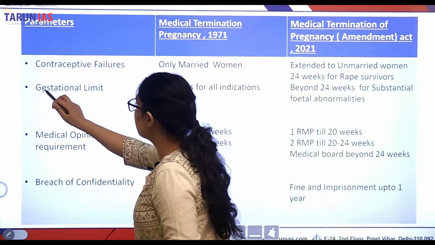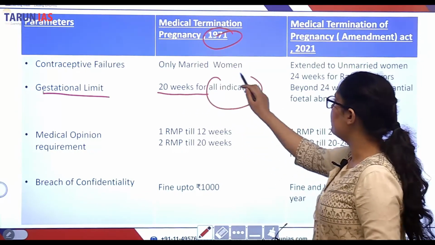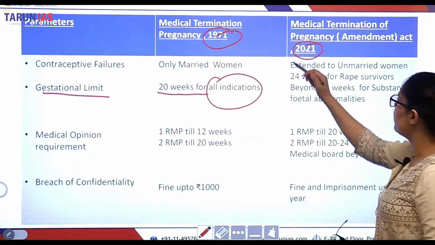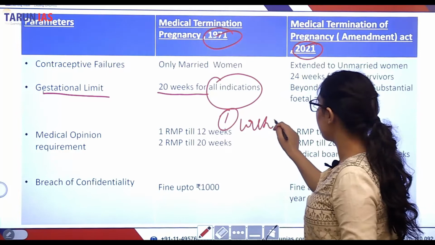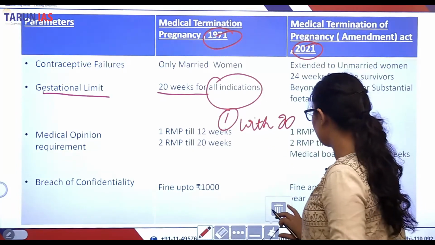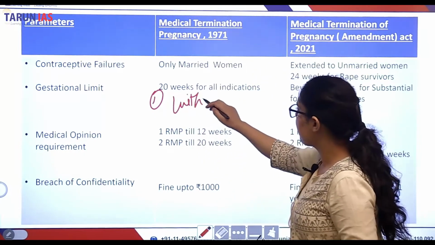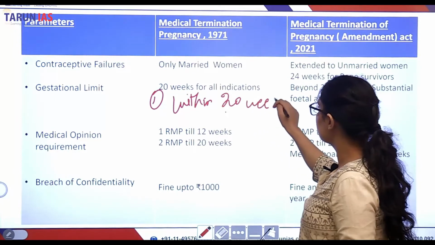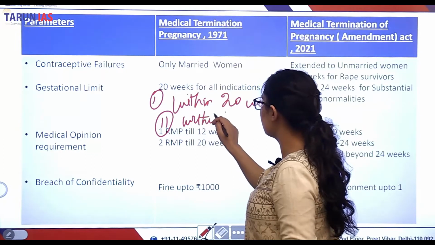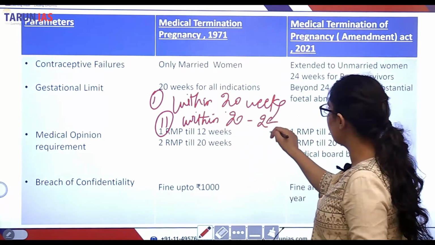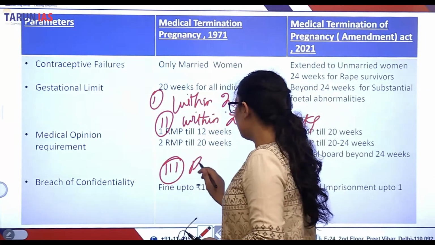Now let's see the gestational limit. In the 1971 Act, it was 20 weeks for all indications. However, in the 2021 Act, 3 categories were defined. The first is within 20 weeks, the second is within 20 to 24 weeks, and the third is beyond 24 weeks.